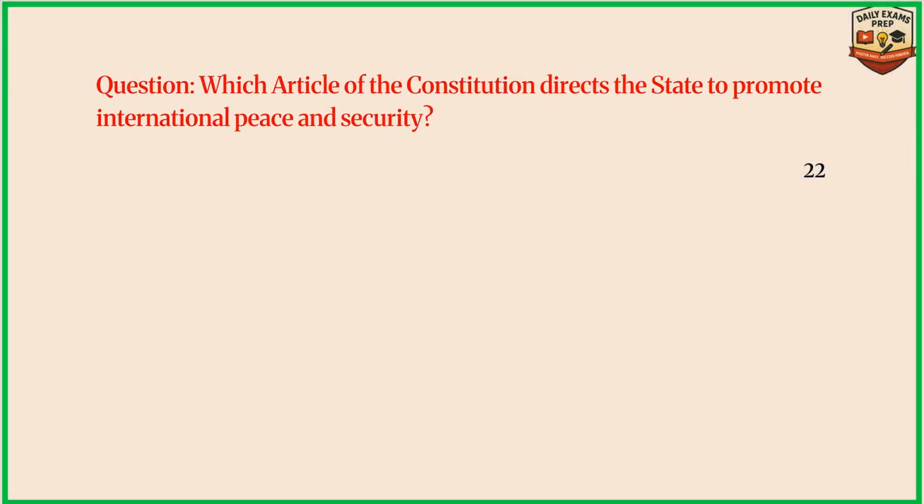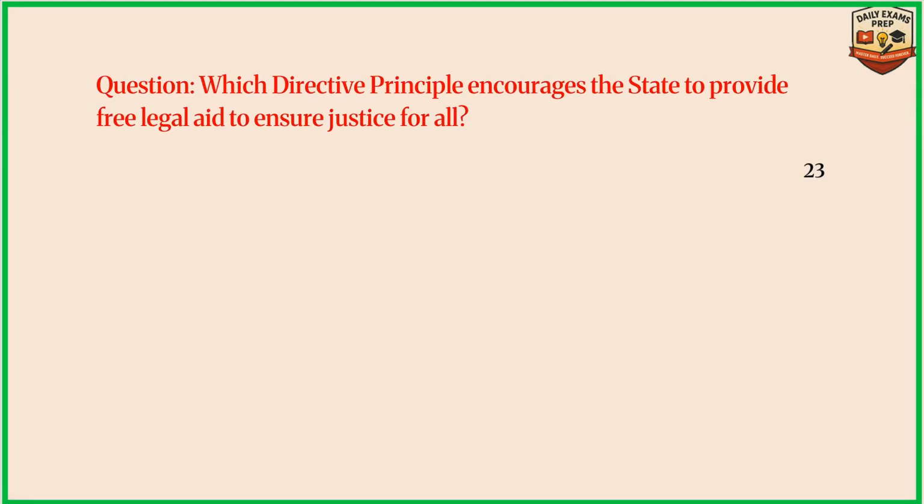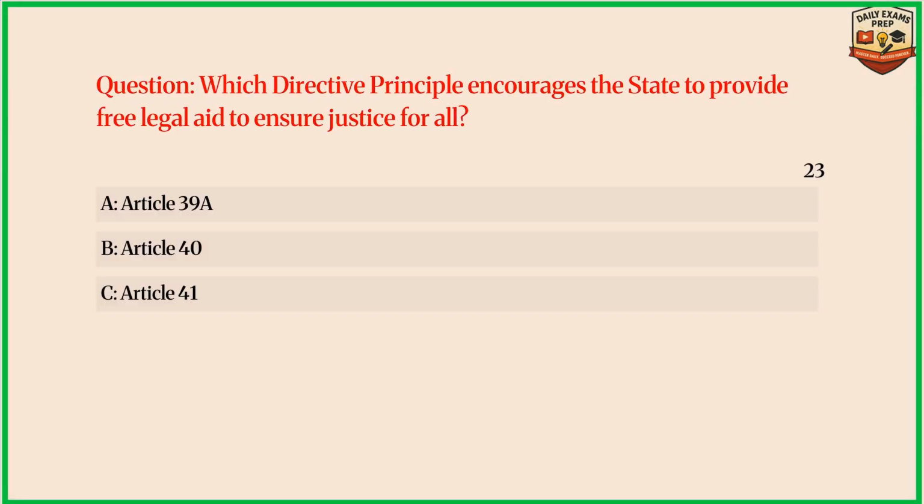Question. Which article of the Constitution directs the state to promote international peace and security? Answer A. Article 51. Question. Which directive principle encourages the state to provide free legal aid to ensure justice for all? Answer A. Article 39A.